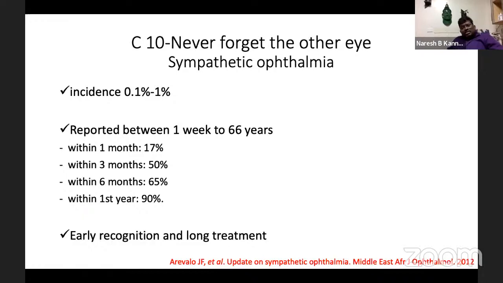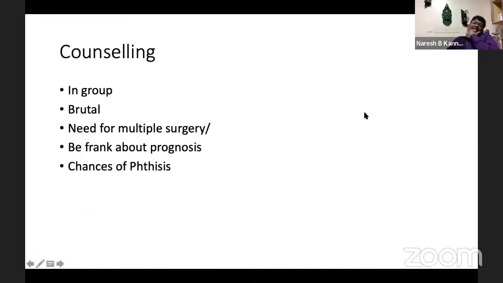Early recognition and a long-term treatment helps in a proper management of sympathetic ophthalmia. And the most important, the last slide of the presentation, is the counseling. Usually we counsel them in a group, because if you counsel them individually, the uncle will come, the aunt will come. So you make the entire team sit with them and discuss the plan of action.